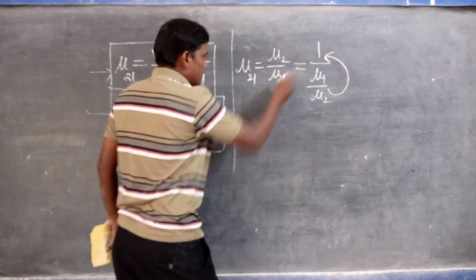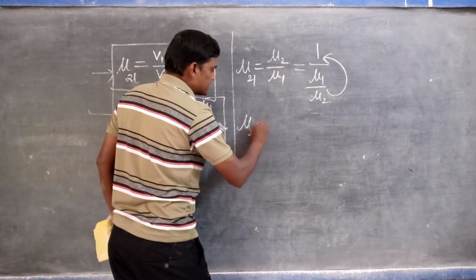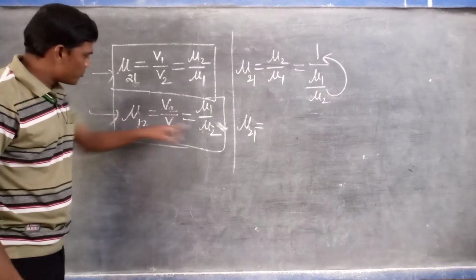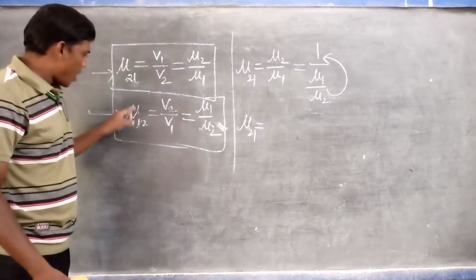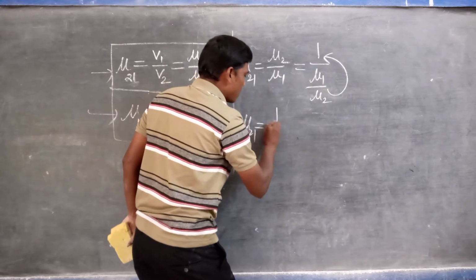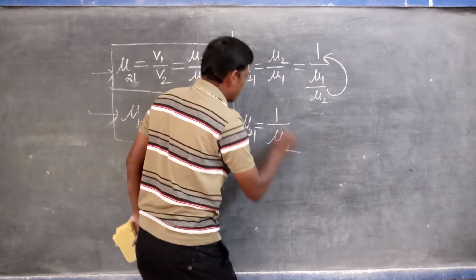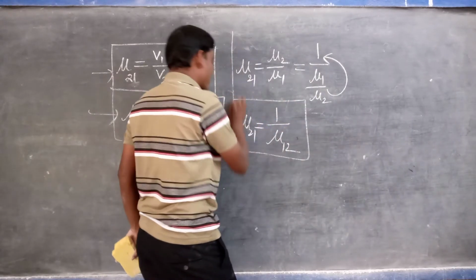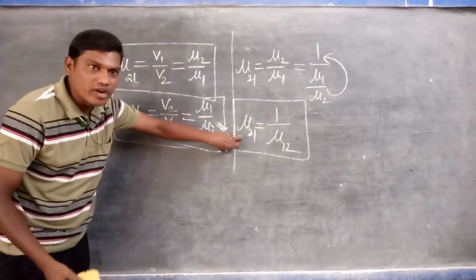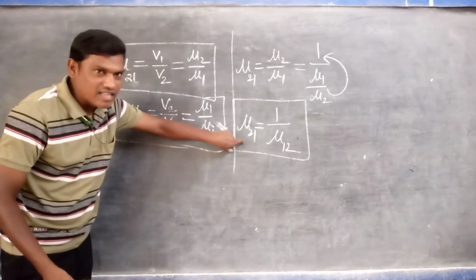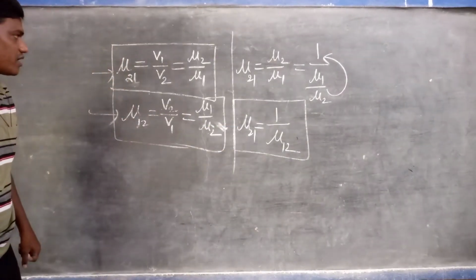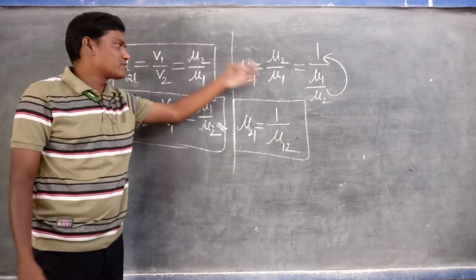Next, mu of 2 1 is equal to mu1 upon mu2, which we can write as mu of 1 2. So simply we can write 1 upon mu of 1 2. It is also very important when solving numericals. Based on this formula only, they ask numericals for 1 mark during the examinations. For this I will explain this type of problem.